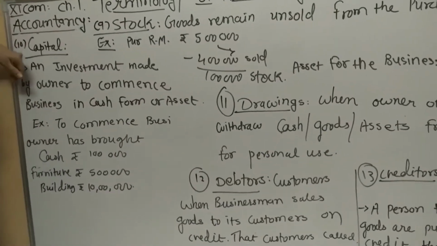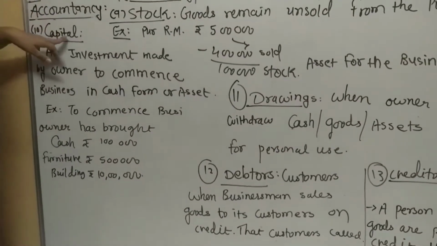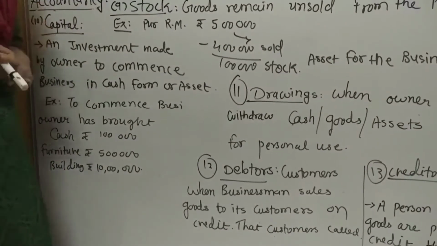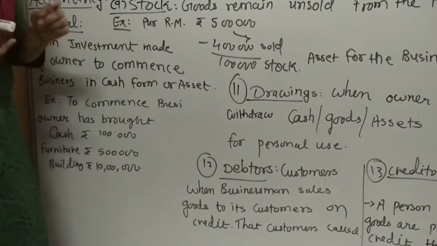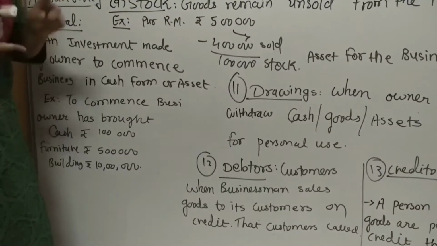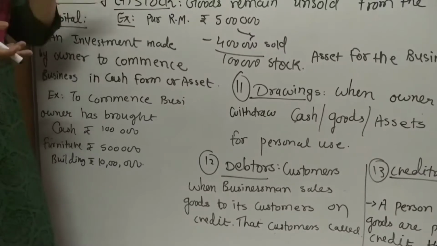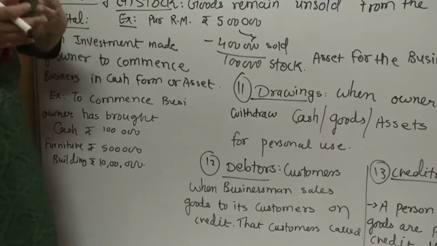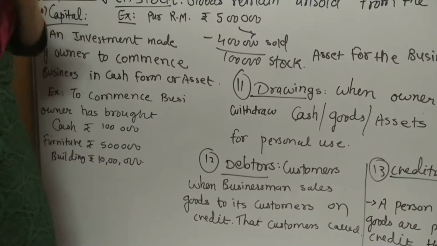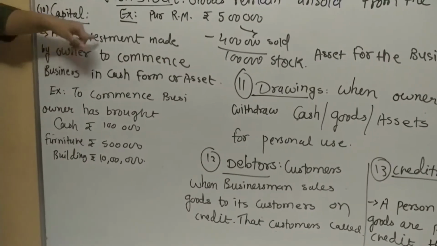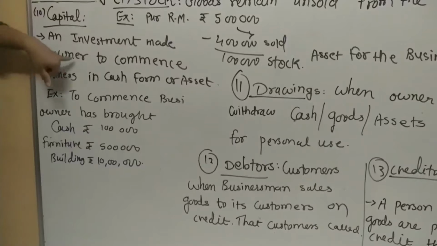Next one is, that is capital. Capital का simple meaning होता है means rupees, means finance. You know that business is done with the help of finance only. Where the owner of the business has to invest so many things, then only the structure of business can be created. Let's see this. An investment made by the owner.